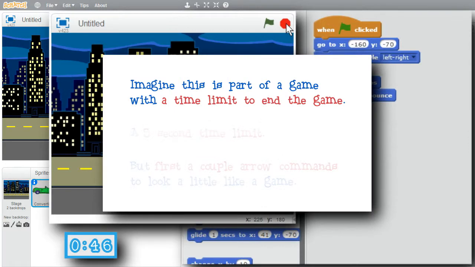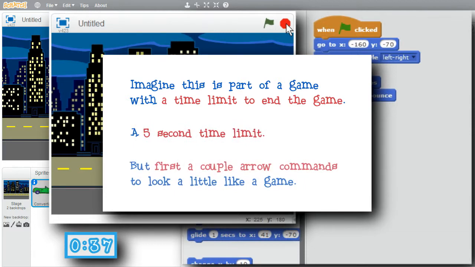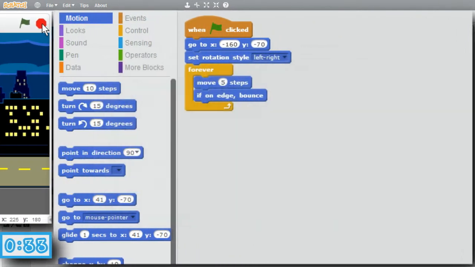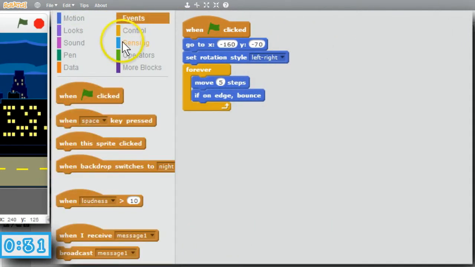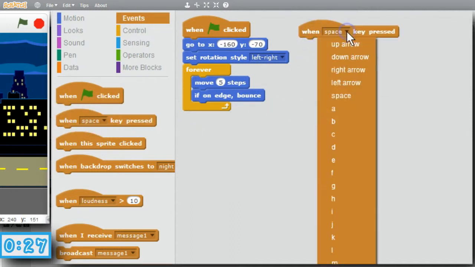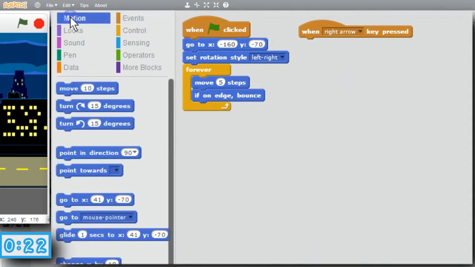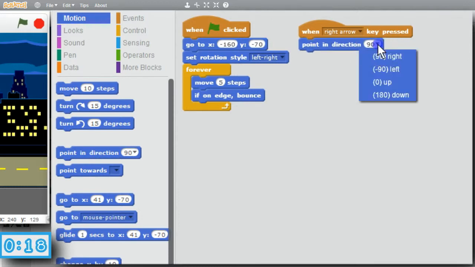Imagine this is part of a game, and a game has a time limit to end the game. For this simple example, I'll use a short time limit of 5 seconds. First, I'll add a couple simple arrow commands so I can pretend it's a game. I'll go to Events. When space is clicked, I'll use the arrow keys. If the right arrow is clicked, I'll go to Motion. Point in direction, 90 should be right. It's to the right. That's right.